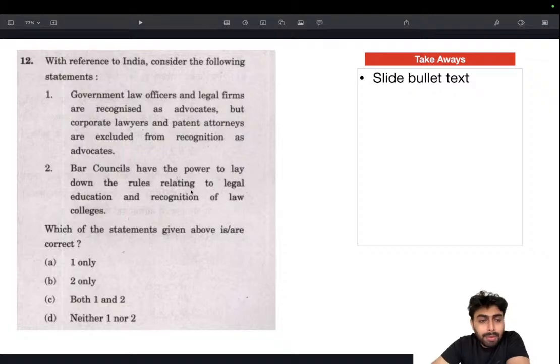Bar councils have the power to lay down rules relating to legal education and recognition of law colleges. This is actually right. This is slightly factual in nature.